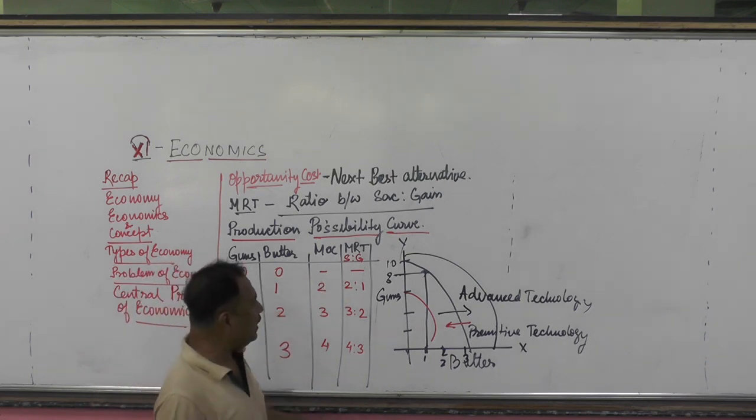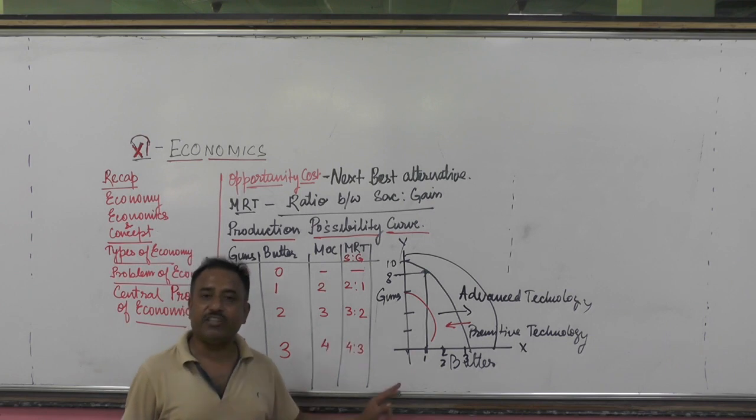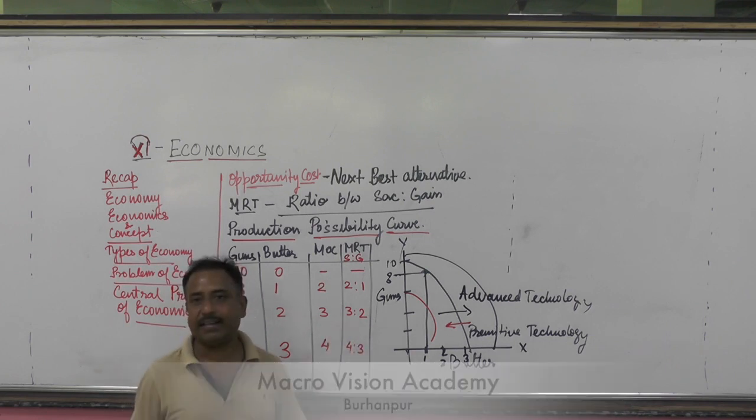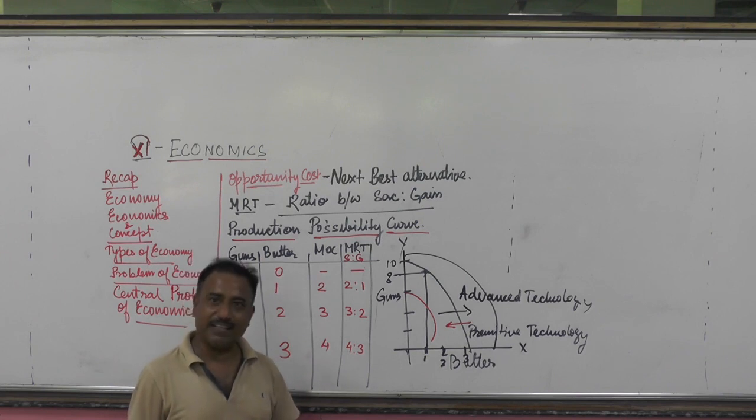And what is MRT? MRT is simply the ratio between the sacrifice and gain. MRT is simply the ratio between the sacrifice and gain.